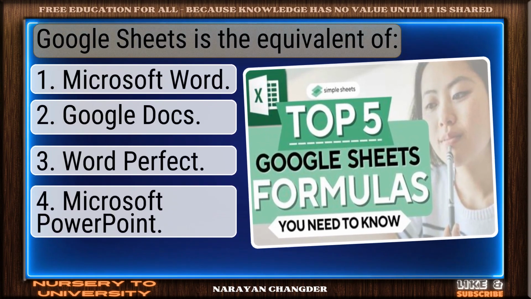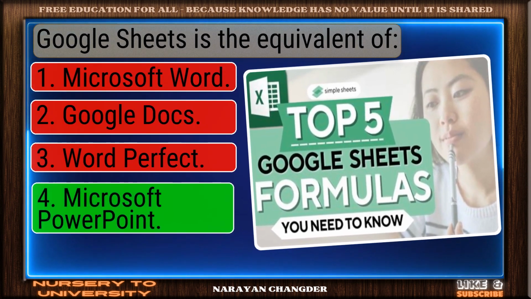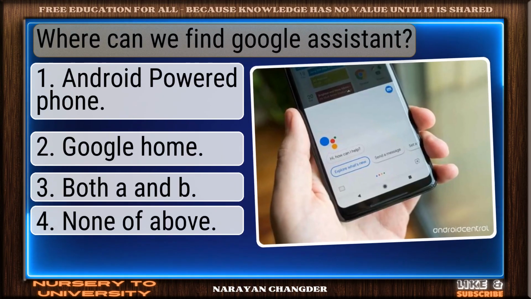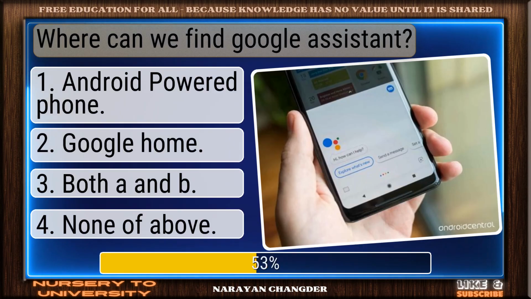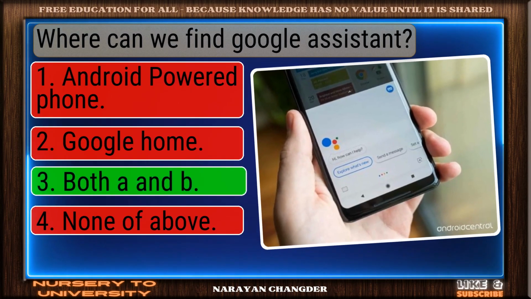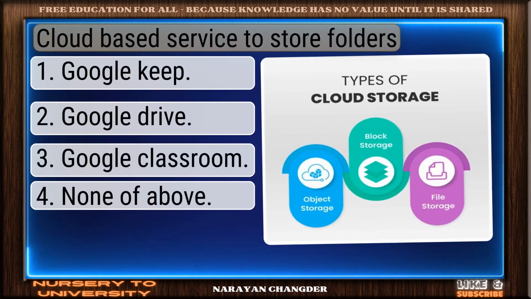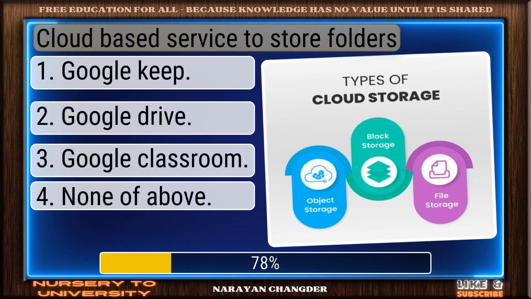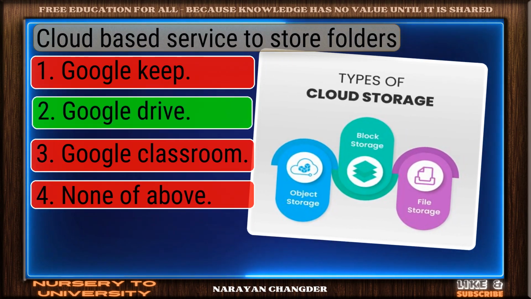Google Sheets is the equivalent of. Bravo. Microsoft PowerPoint is the answer. Where can we find Google Assistant? Right choice. Both A and B is the best answer. Cloud-based service to store folders. Well picked. Google Drive is the correct answer.